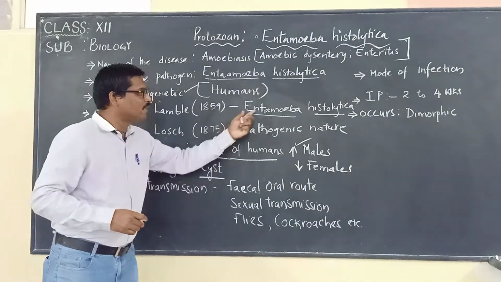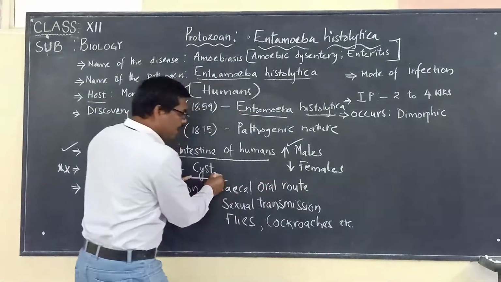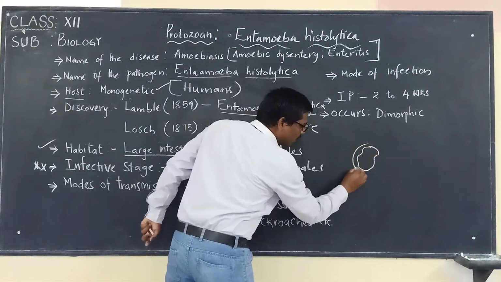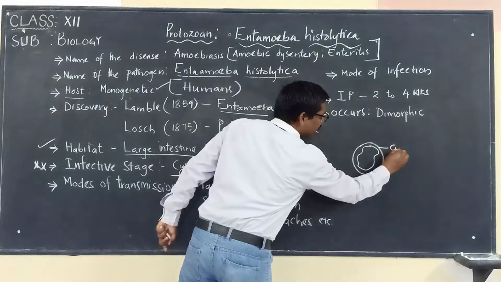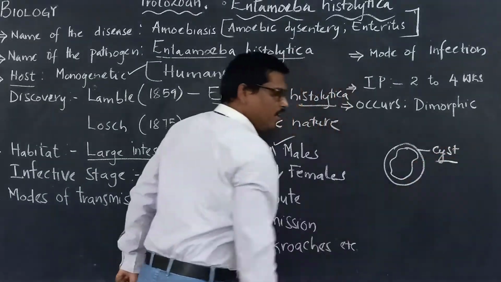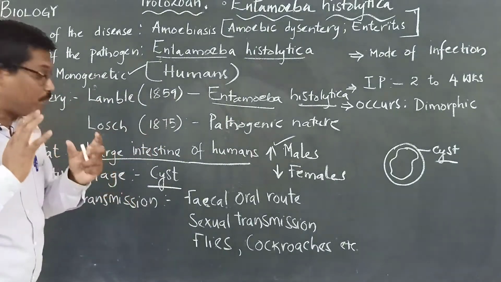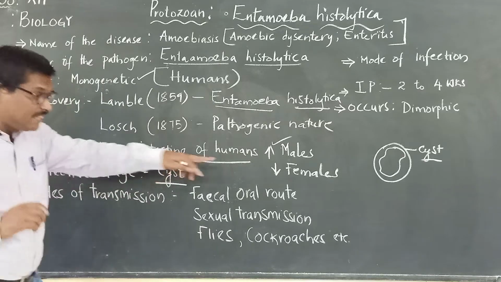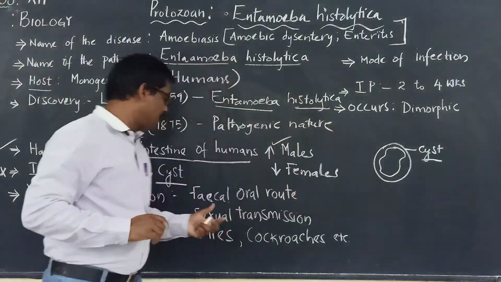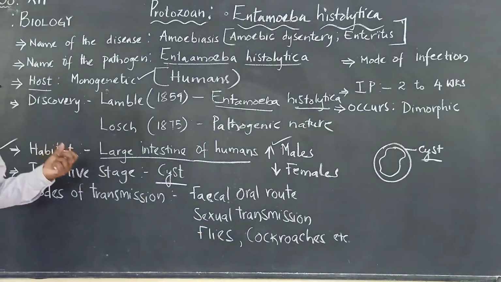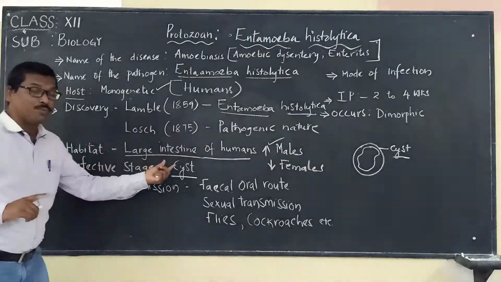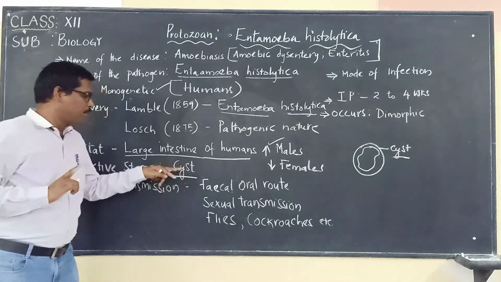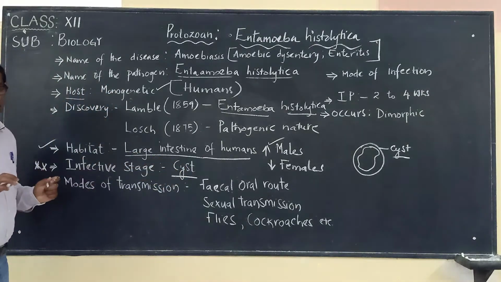This is Entamoeba histolytica, enclosed by the cyst to protect itself from harmful hazards. So the infective stage of Entamoeba histolytica is the cyst. Please remember, this is very important. Cyst is the infective stage.